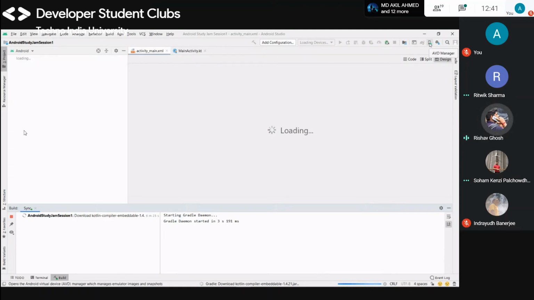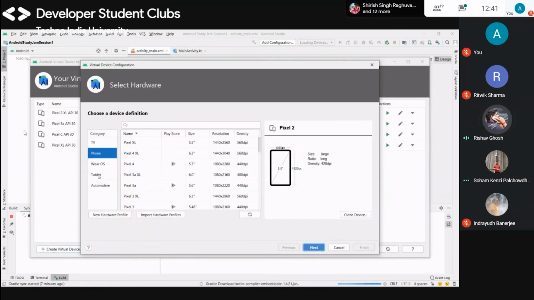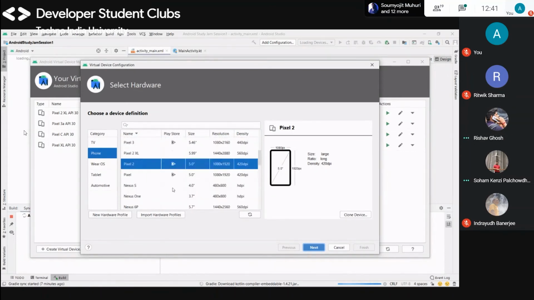Okay, there is the AVD manager. These are virtual devices. I have installed Android 11, Google APIs, Pixel 2 XL. You can run these APIs and select these resolutions from your AVD manager. You can create a new virtual device for TV, phones, whatever you want to run. I am using the phone, so I can use anything.